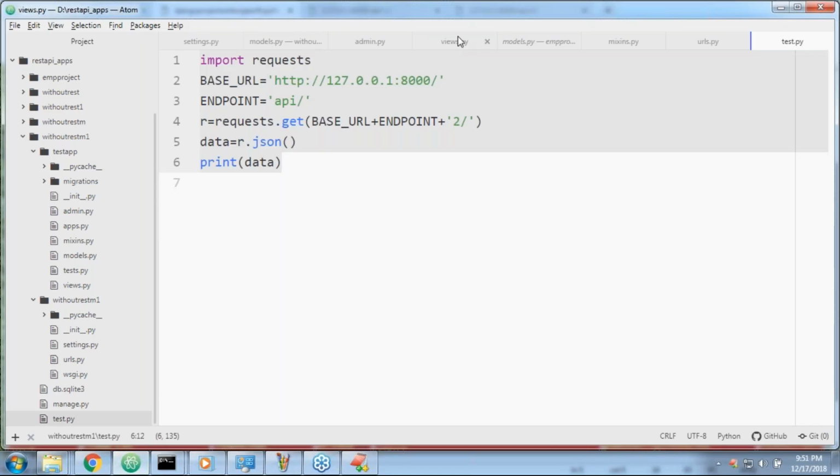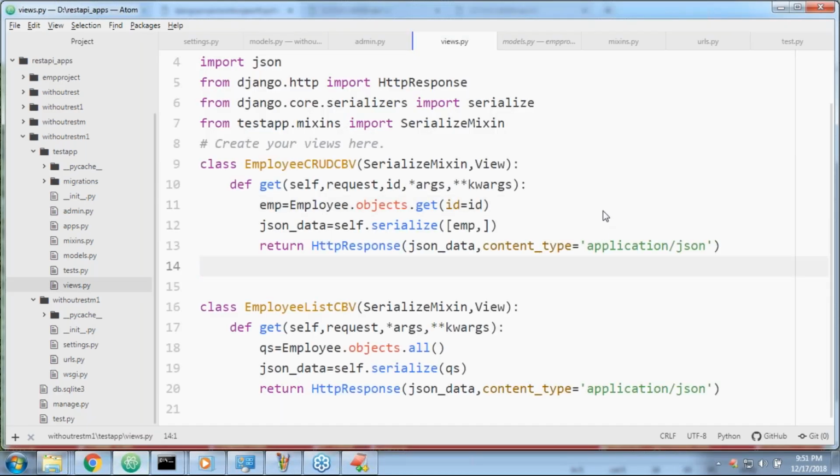Now let me show this application. This application uses a function that returns an HTTP response. Which data is this person sending? Can you please confirm? JSON data. The Django application is sending JSON data, which can be understood by Python. The common message format between these two can be either JSON or XML, but in this application I'm using JSON.